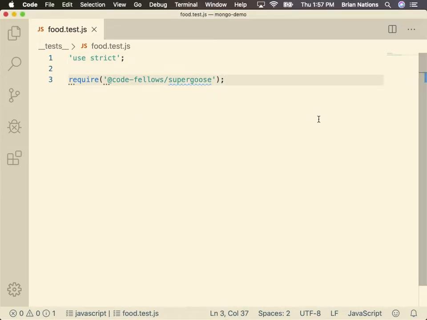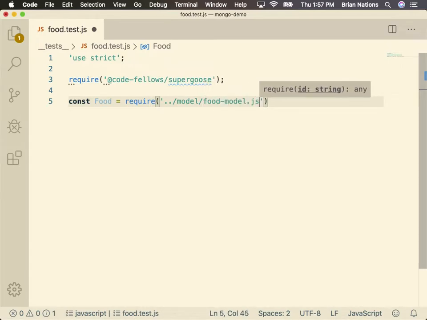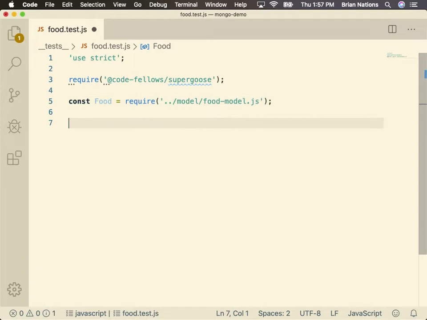All right, so here we go. We're going to say const food is equal to require our food model. And notice that this is capital because we are pulling in a constructor, right? It's a class that we can then instantiate. So then here, I'm going to say, yep, good.